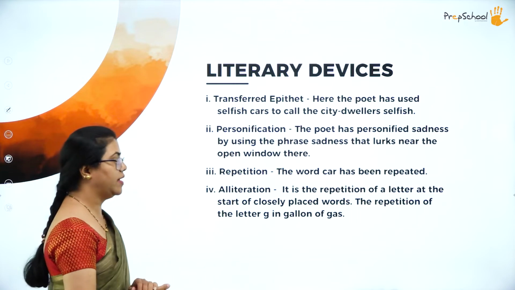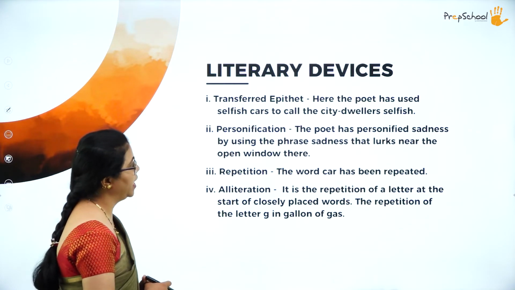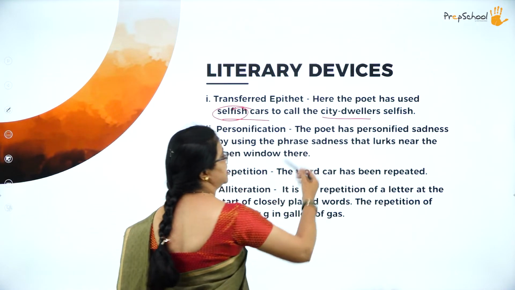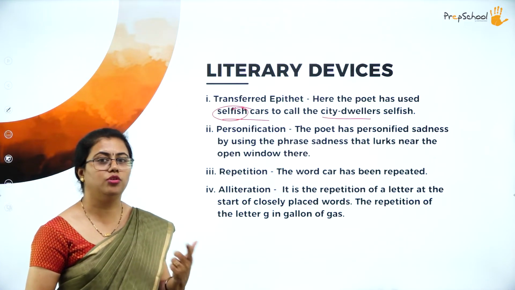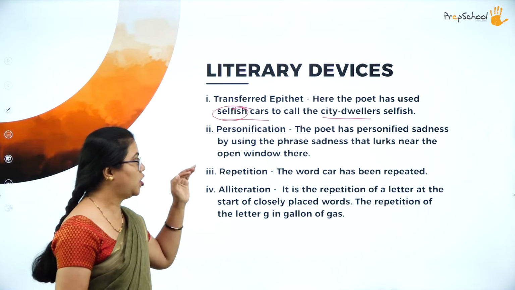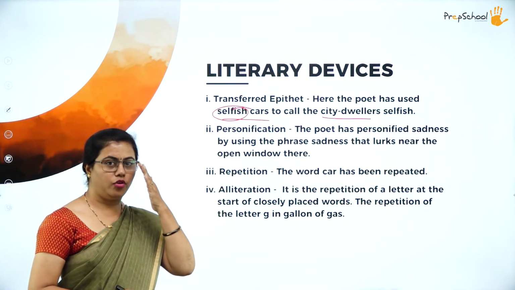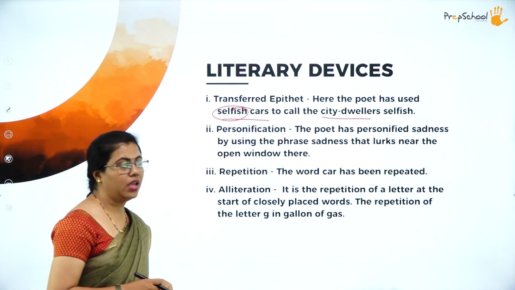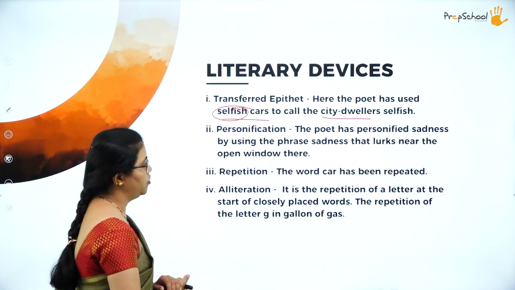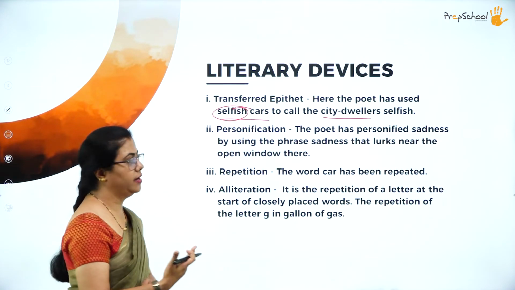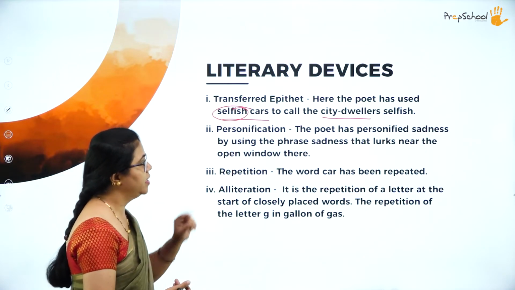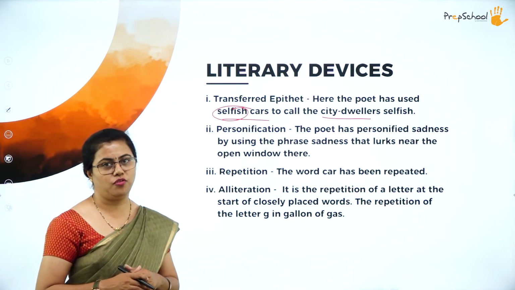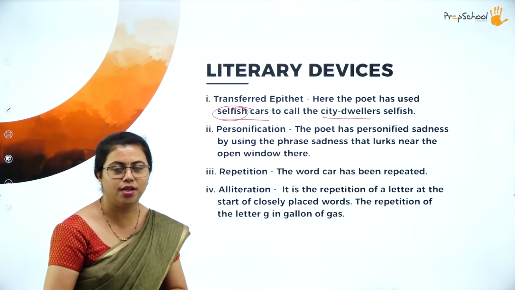Okay, so coming to the literary device, again there is the usage of another transferred epithet. So the poet has used this selfish cars, okay, selfish, in order to talk about city dwellers. Okay, he wanted to call those city dwellers as selfish. Okay, so this is not a comparison, but here it is used as an adjective only. Okay, so here selfish is used for cars, but selfish actually means something else. Okay, so this is transferred epithet. Then we have personification. Again here it is personified. The sadness that is there is actually personified, that lurks near the open window there. So that sadness doesn't have any life, but it is actually personified. Sadness is hiding near the door is what the poet is talking about.